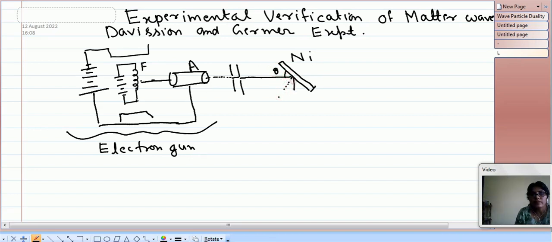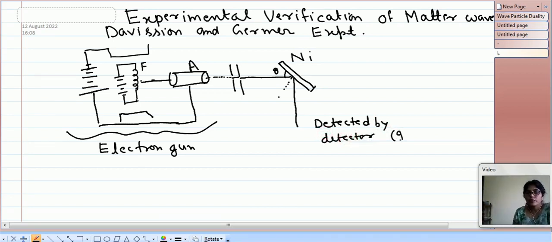They are diffracted and then detected by a detector, which may be an ionization chamber or something else. The main purpose is to detect the diffracted electrons.